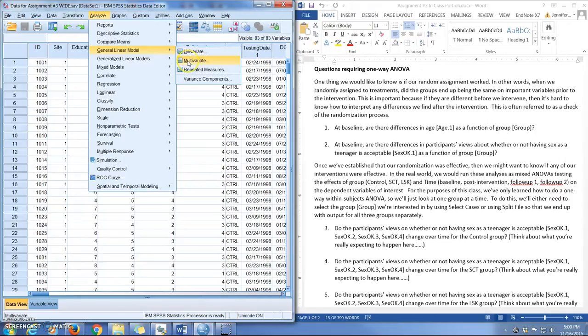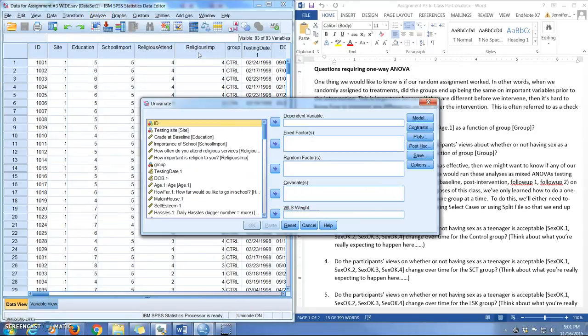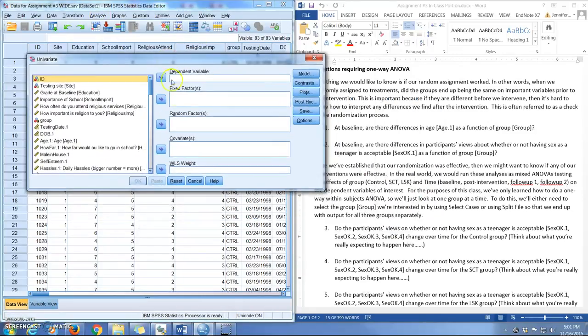We won't be doing multivariate. That's a completely different class. Multivariate analysis of variance is when you have multiple measures of dependent variables that are meant to assess similar constructs. And we will be doing repeated measures. This is where we'll be going for our one-way within subjects designs. But for right now, we're doing the univariate. So we click univariate. The dependent variable is easy to understand. You're going to put in age there.